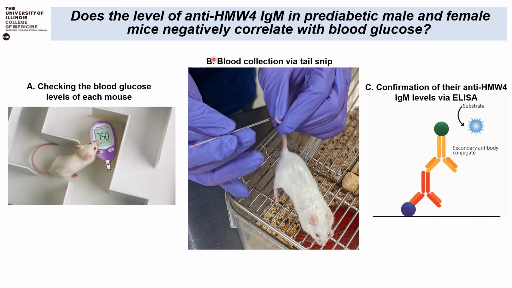The second step was blood collection. This was done via tail snip, as we collected the blood with a capillary tube. This was done in order to process the plasma to obtain the sera, because the sera contain the IgM. Finally, with the sera, we needed to estimate the level of anti-HMW4 IgM present in them. This was done via indirect ELISA.